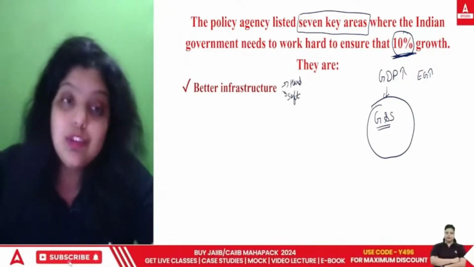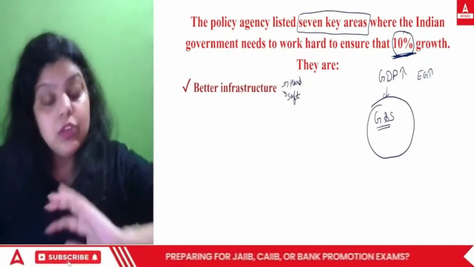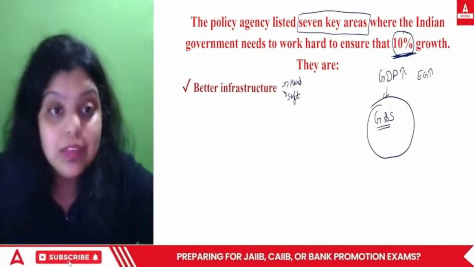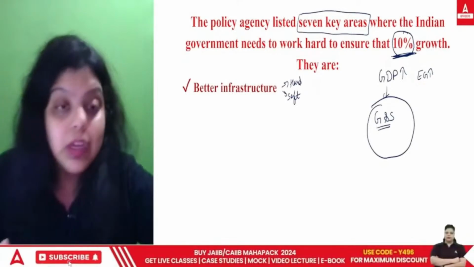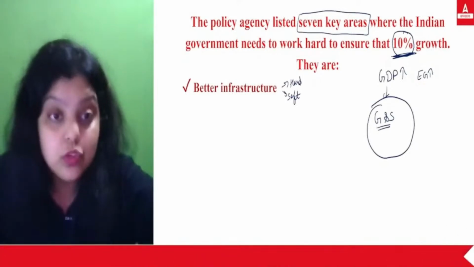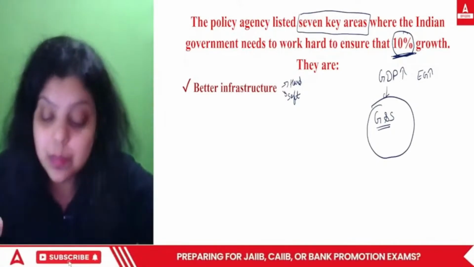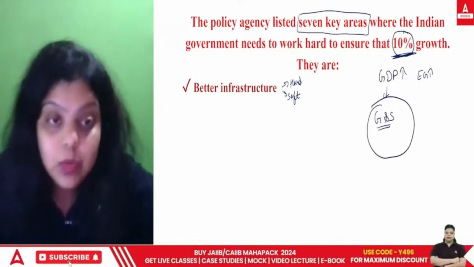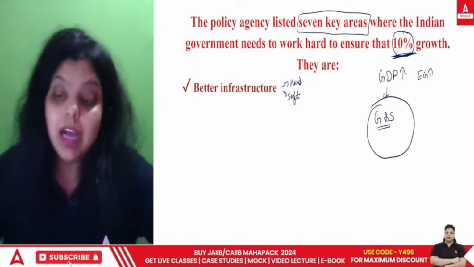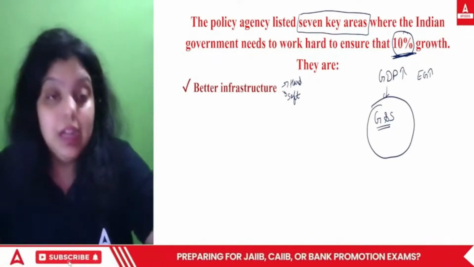Hard infrastructure is a type of infrastructure which helps you to provide a physical network to give you the connectivity in the country. Like let's say, for example, roads, railways, ports, airways, all these are what? They are the hard infrastructure because they provide you the physical network. They are providing you connectivity with the other parts of the country, or with the other parts of the nation, the world as well.